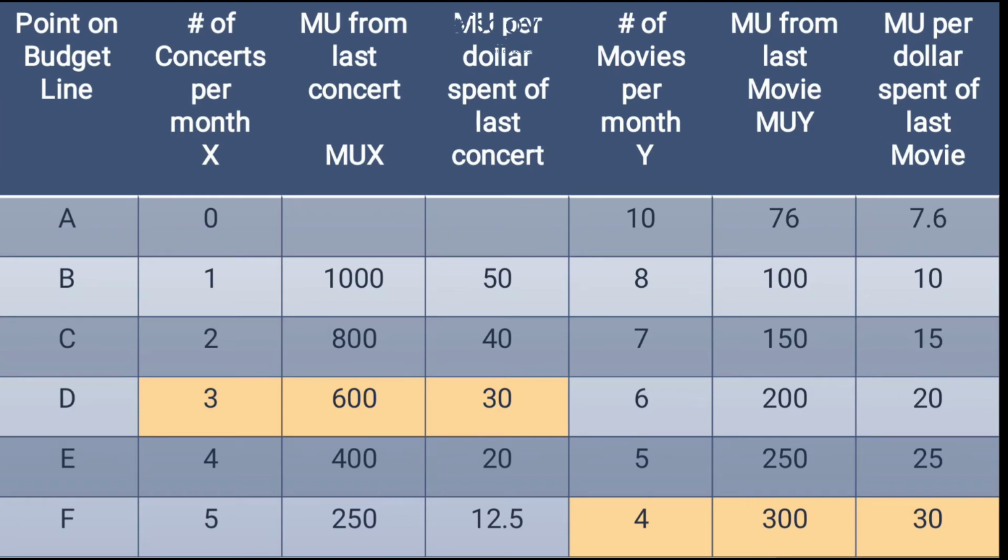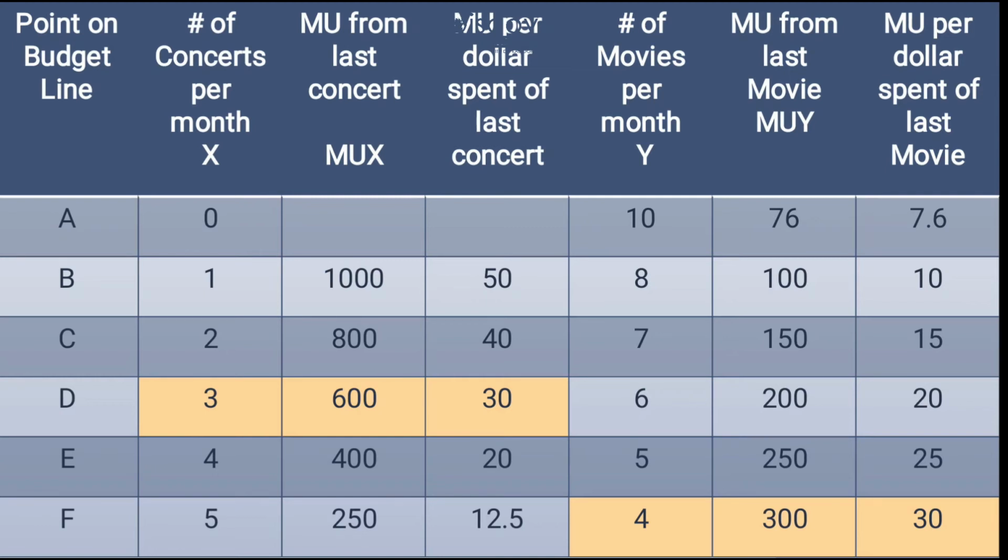Now here marginal utility of X is 1000, and what is price of X? That is 20, because the concert's price is 20, we already know that. So when we divide 1000 by 20, we get the answer 50. Then 800 divided by 20 is 40, 600 divided by 20 is 30, 400 divided by 20 is 20, 250 divided by 20 is 12.5. So this is per dollar utility of the X item.